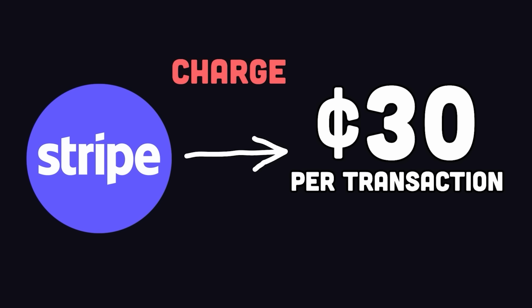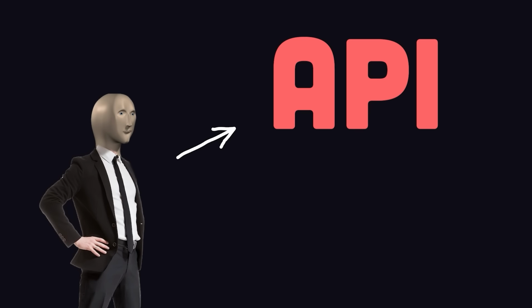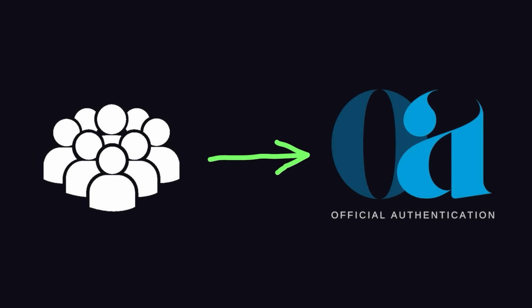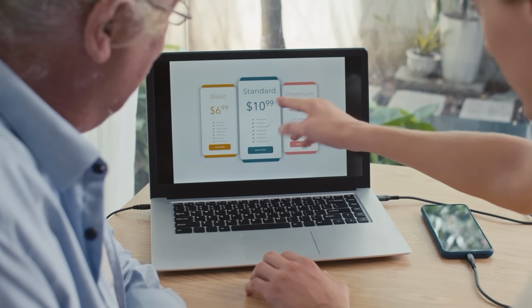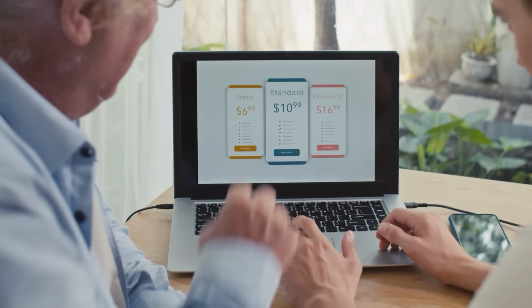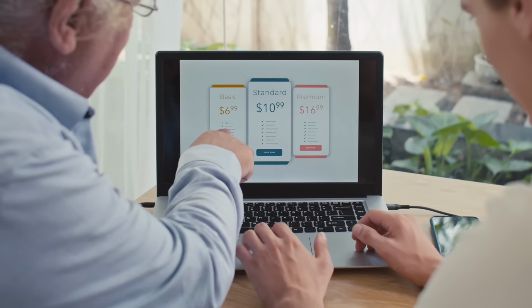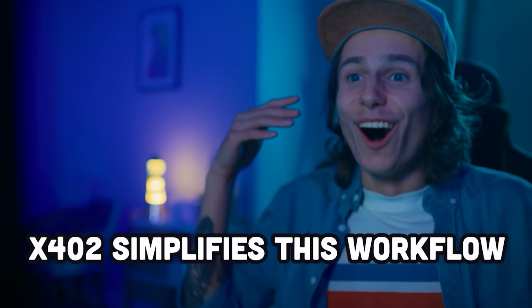One thing that sucks about platforms like Stripe is that they charge a 30-cent fee per transaction, which makes them overly complex for certain use cases. Like if you have an API where you charge 1 penny per request, you'd be running at a negative 3,000% profit margin. That's not acceptable even by Silicon Valley standards, so the solution is to force users to authenticate OAuth, verify a credit card, then either buy subscriptions or credits on your platform for a higher dollar amount, and then replenish them when they run out. It's complicated, but X402 dramatically simplifies this workflow.